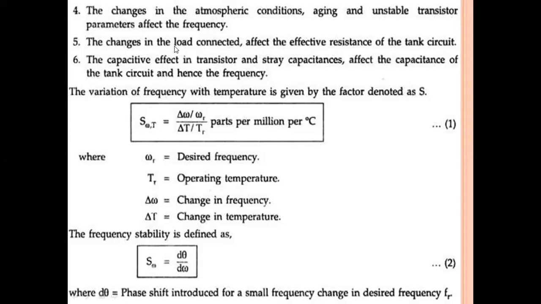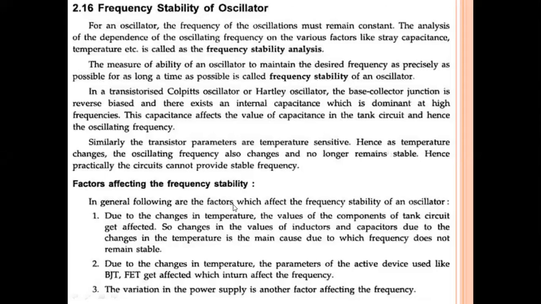So already we have said that if there is a change in the stray capacitance, meaning the internal capacitance of the circuit, that will affect the tank circuit capacitance. Because of this stray capacitance, the total capacitance value changes, and automatically the frequency also changes. So these are all the reasons and factors which affect the frequency stability. Because of these reasons, the frequency is not stable.